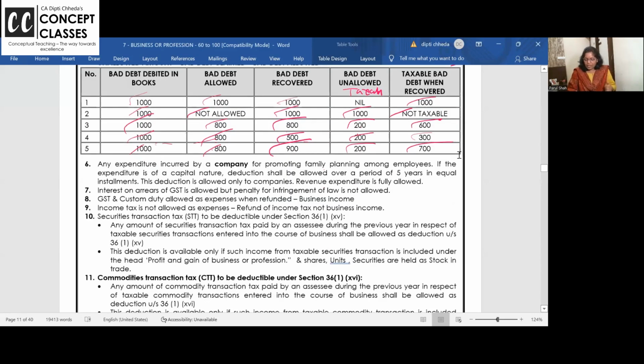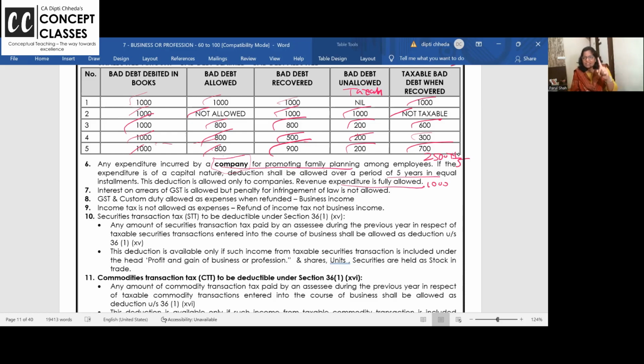Okay. Now, family planning expense is allowed only for companies, and I don't know why it's a favorite. They make an MCQ and put it. So only for companies, family planning related expense if you have done, it's allowed. If it is a capital expenditure, 1/5 is allowed. If it is a revenue expenditure, fully. 1,000 rupees revenue, not 1/5, fully allowed. 2,500 capital, 1/5. 500 allowed for 5 years.